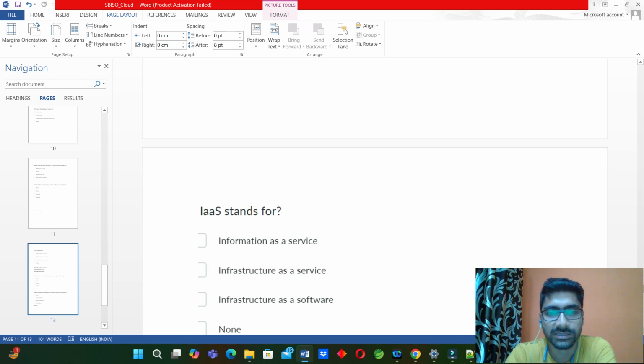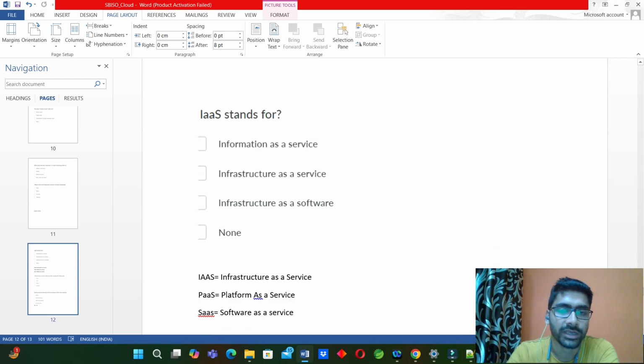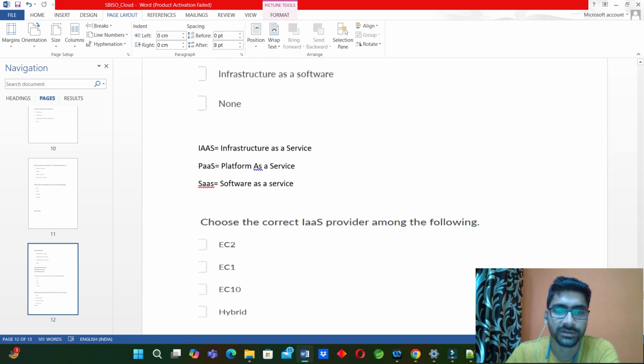What does IaaS stand for? Information as a service, infrastructure as a service, infrastructure as a software, none. It's a very basic question and you should expect this type of questions from cloud. So the answer will be infrastructure as a service. The same way, two more important things: PaaS means platform as a service and SaaS means software as a service.